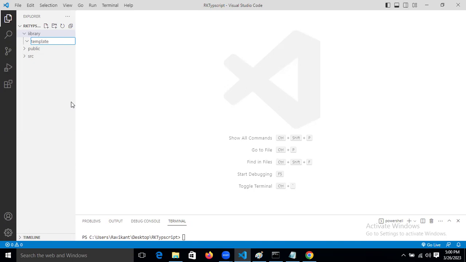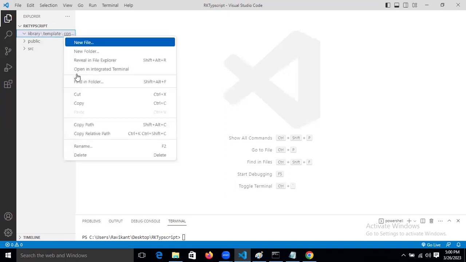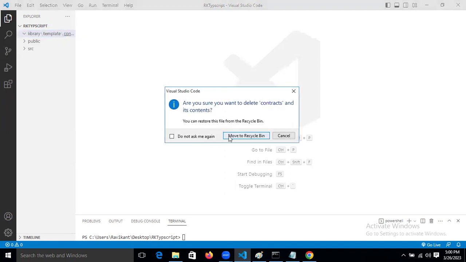Template folder, right? Now again I'm giving another folder: Contracts. Contracts is nothing but, in this one, we will write the interface. It's created inside that.